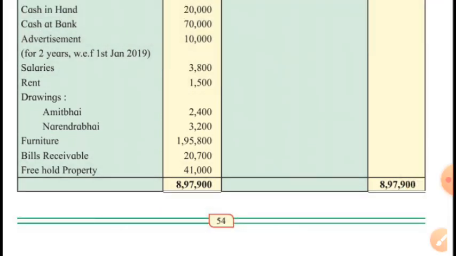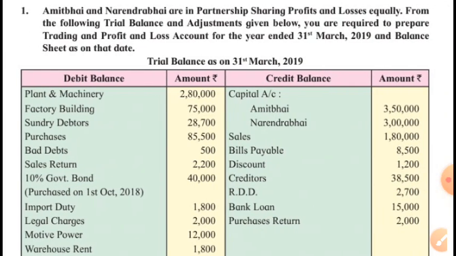Salaries indirect expenditure, rent also indirect expenditure unless it is factory rent. Drawings, Amit Bhai and Narendra Bhai will be deducted from capital if current account is not given. We will see furniture is asset, bills receivable is asset, and freehold property is also kind of asset. Now credit balances. Capital, we don't see any current account, so this is fluctuating capital method. We can make changes in the amount of capital as per the need arises.